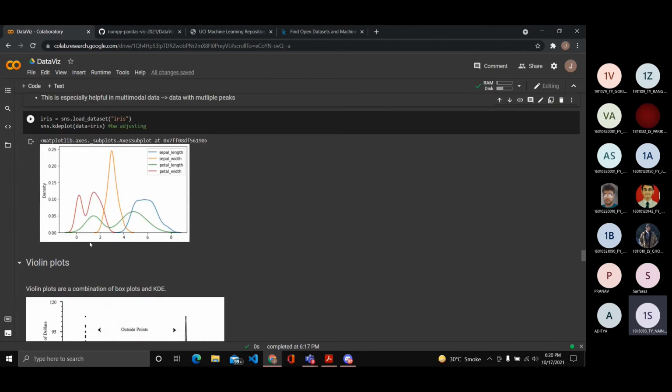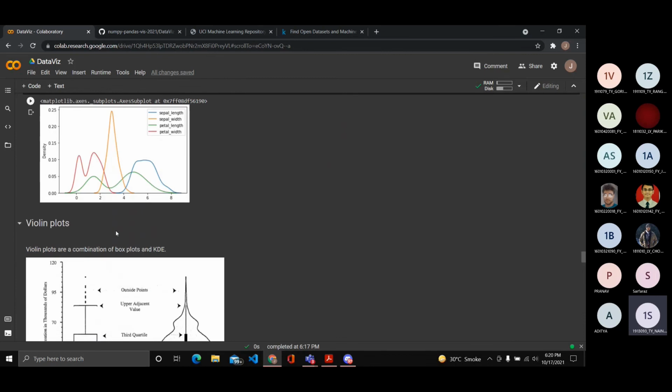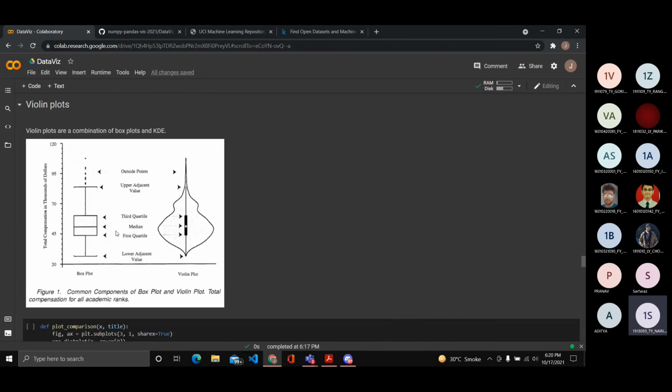If you have understood box plots and KDE, kernel density estimation, we can move to violin plots, which basically is the combination of those two. Box plots give you the interquartile range, first and third quartile, and a way to detect outliers. The same is true with violin plots.